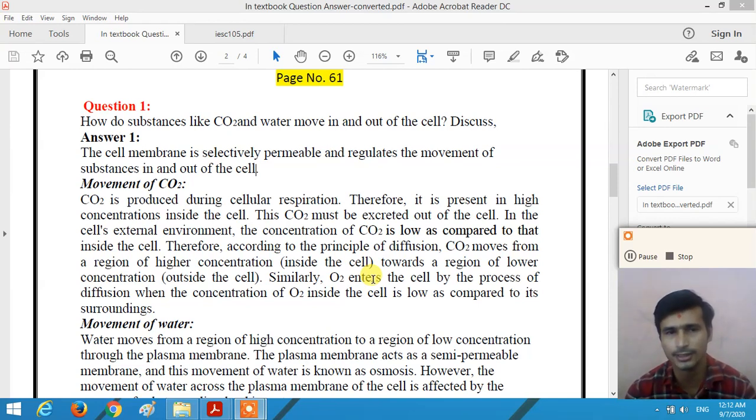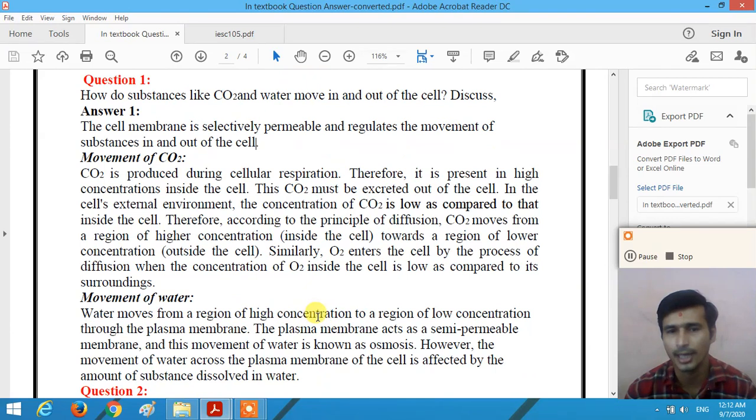So dear student, understand the movement of carbon dioxide and oxygen in and out of the cell. Now second is the movement of water, right? Water moves from a region of high concentration to a region of low concentration through a plasma membrane. The plasma membrane acts as a semi-permeable membrane, and this movement of water is known as osmosis.